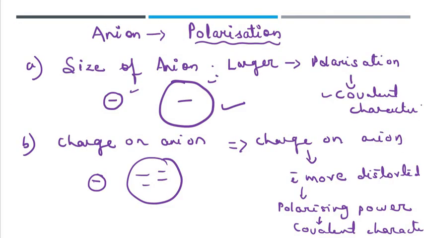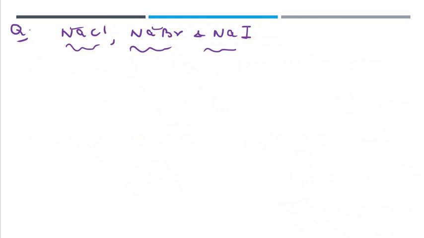We have already learned that as the size of the anion is larger, it will have greater polarization. So this one is Cl minus, this one is Br minus, this one is I minus. Which one will have a greater covalent character? NaI will have a greater covalent character.